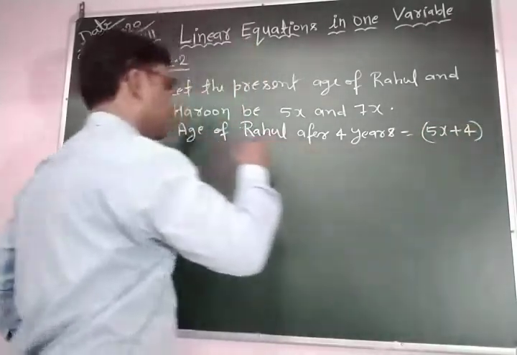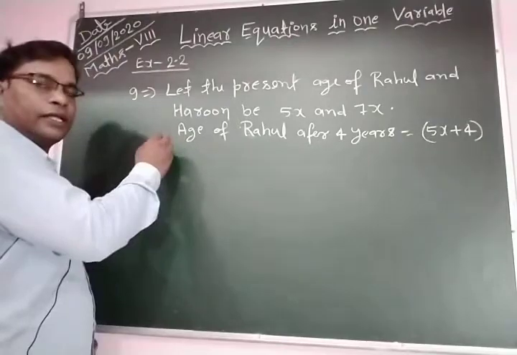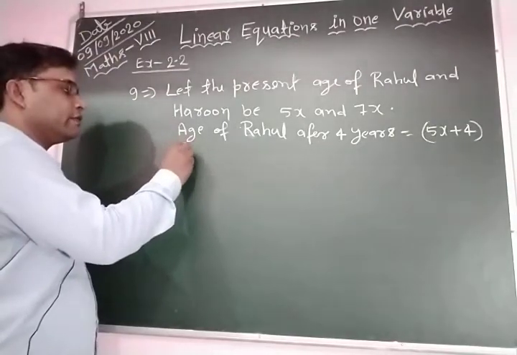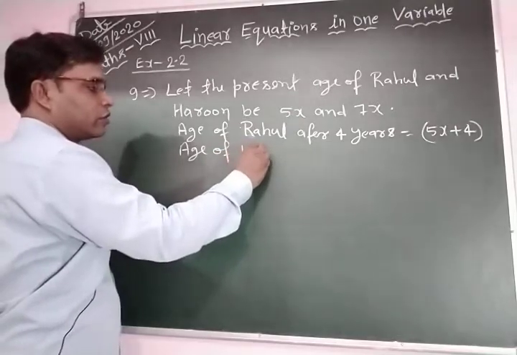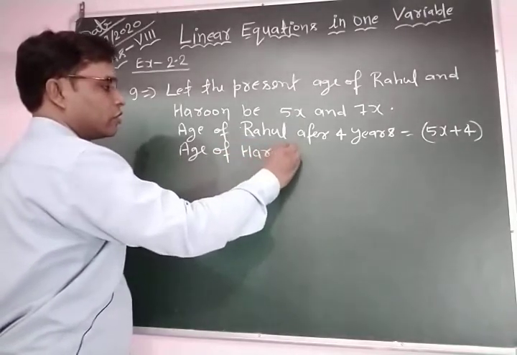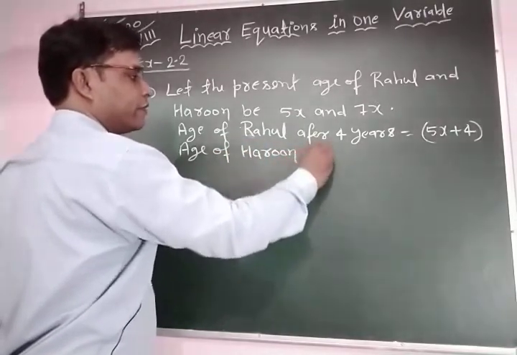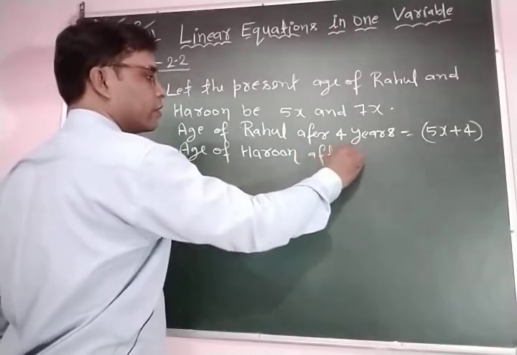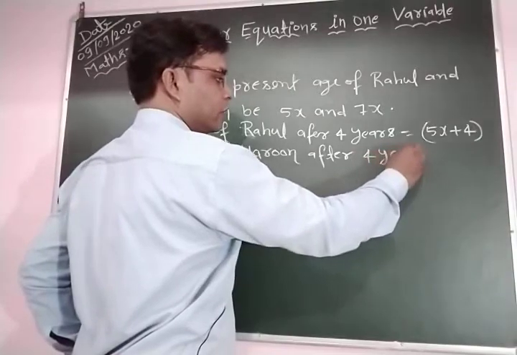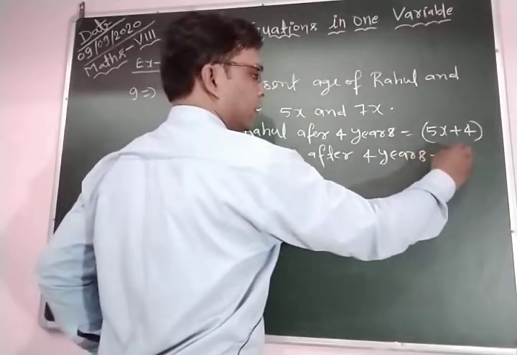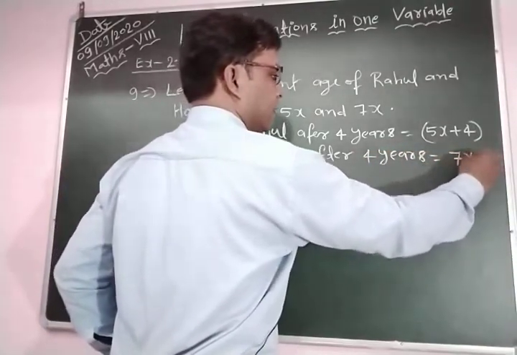And the age of Harun after 4 years is equal to 7x plus 4.